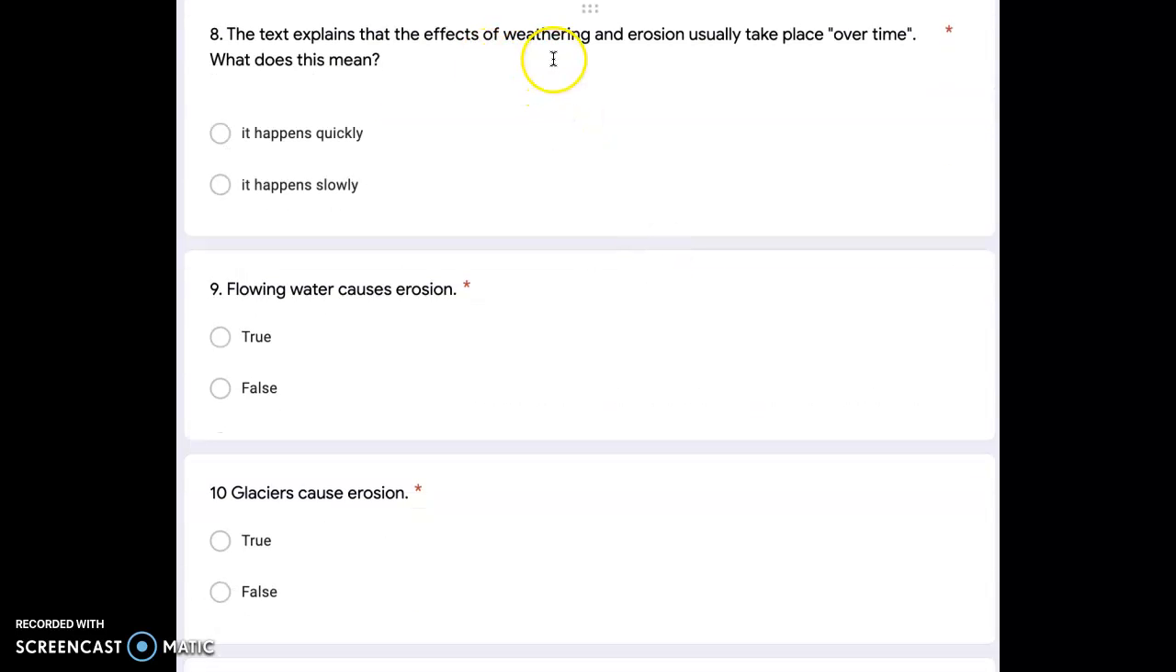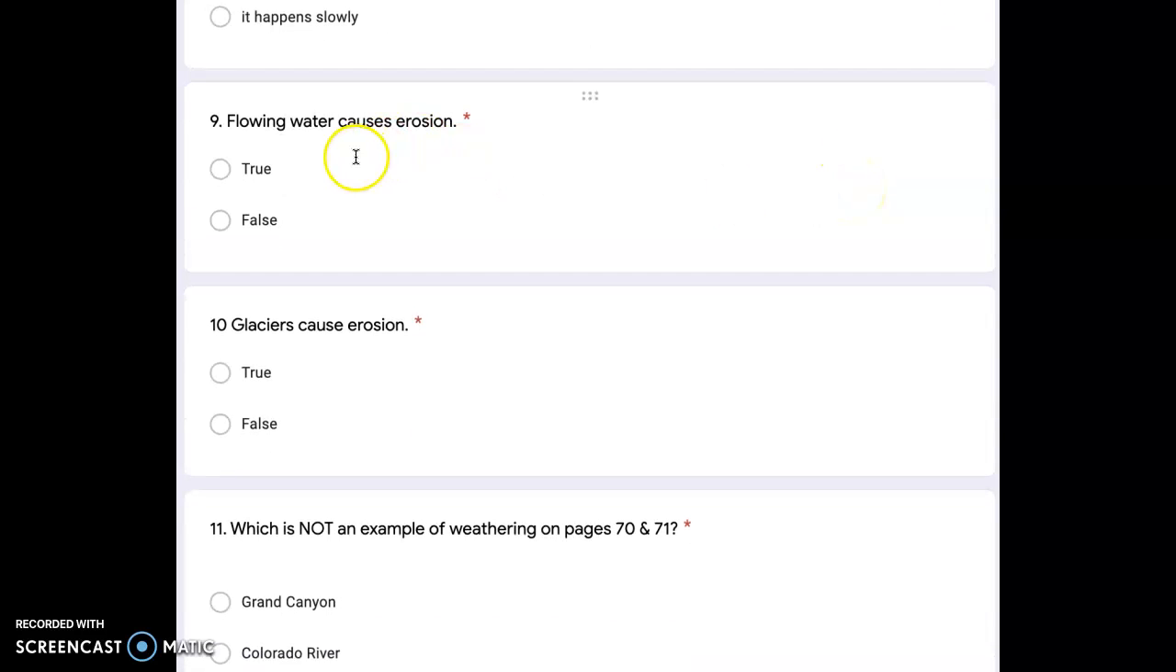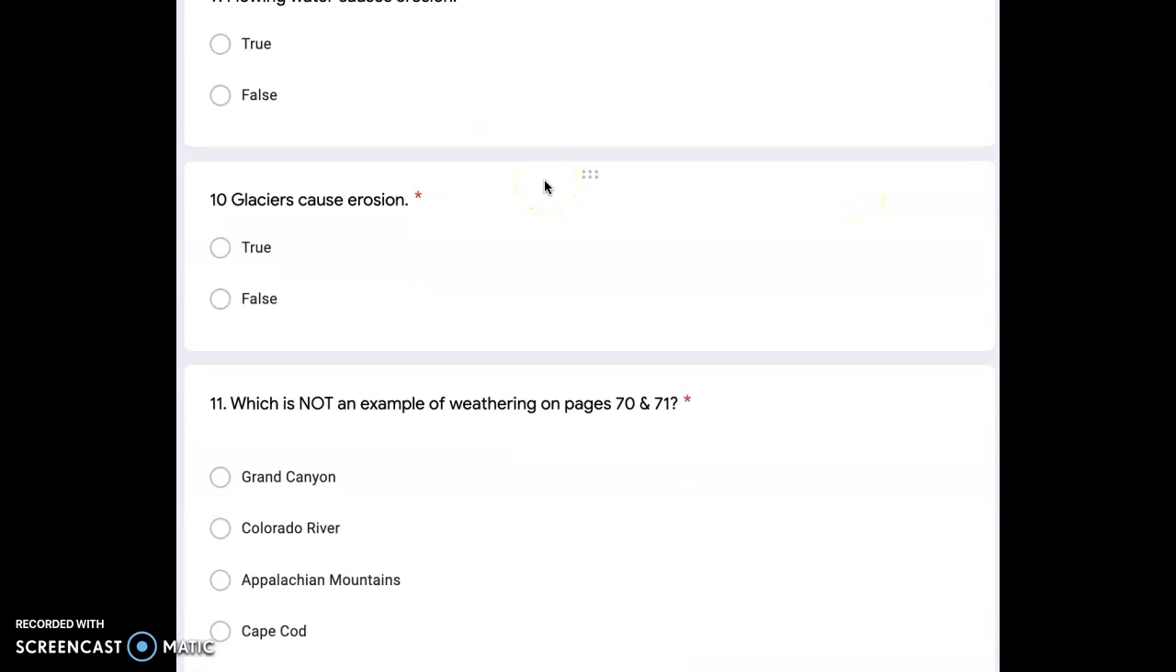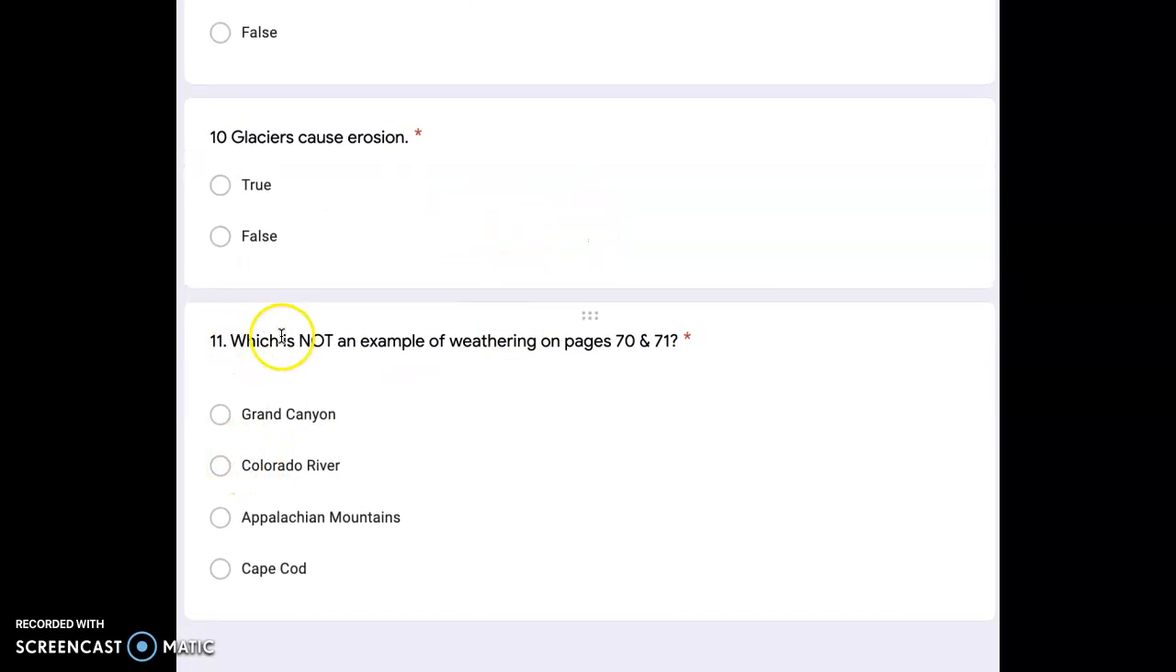Here it talks about the effects of weathering and erosion taking place over time. What does that mean? Does flowing water cause erosion? Do glaciers cause erosion? And then, which is not an example of weathering? On pages 70 and 71. The Grand Canyon, the Colorado River, the Appalachian Mountains, or Cape Cod. And that's all for today.